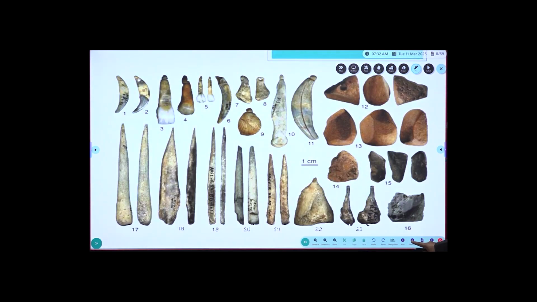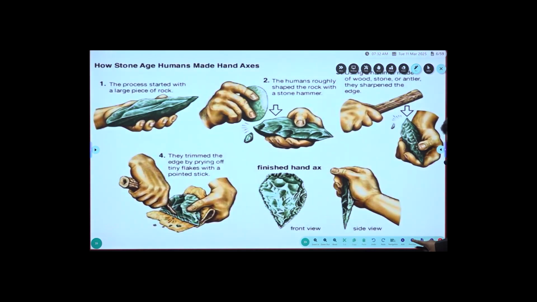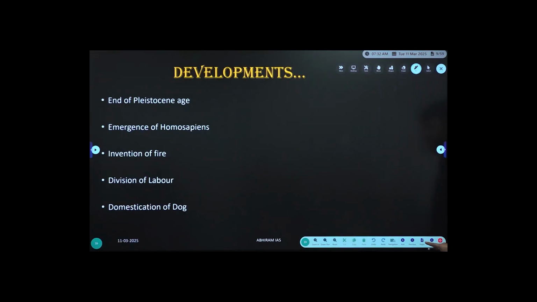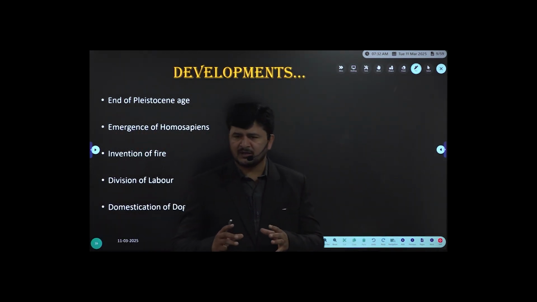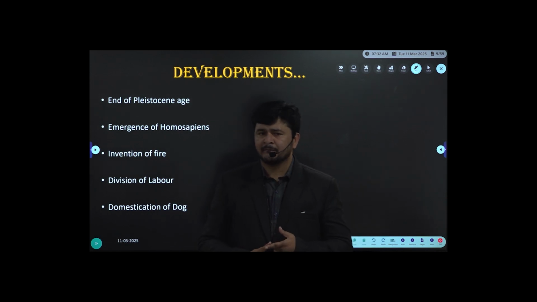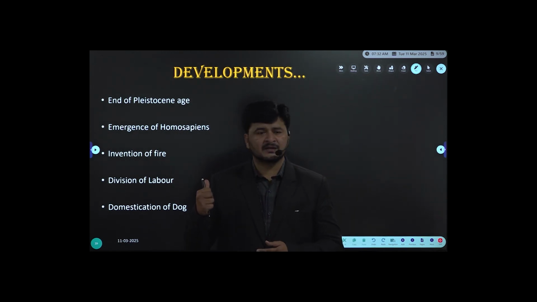So start with Paleolithic cultures. Right? Now with this background, start with Paleolithic cultures. In prehistoric cultures, as I was telling, you have to focus on developments or features.